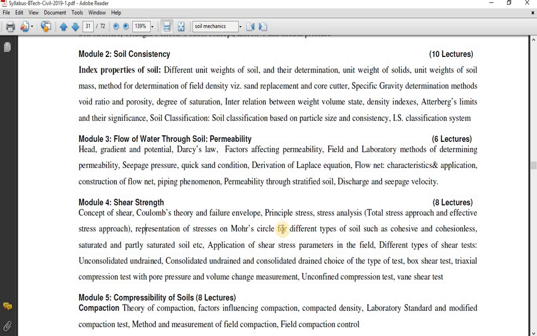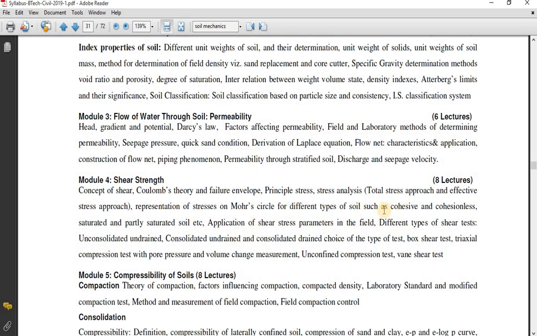I hope in the previous semester you have studied about Mohr circle. So for the different types of soils, that is cohesive and cohesionless soil. So cohesive soil means the soil having particles which have the property of sticking together.